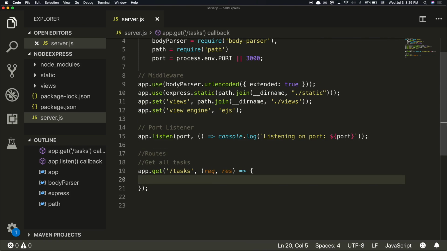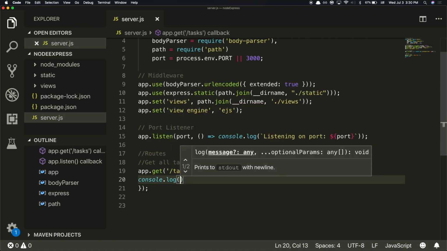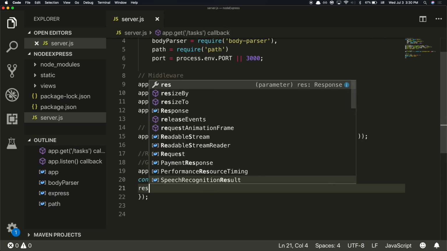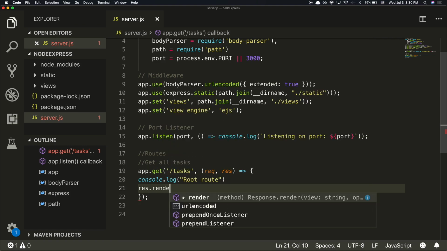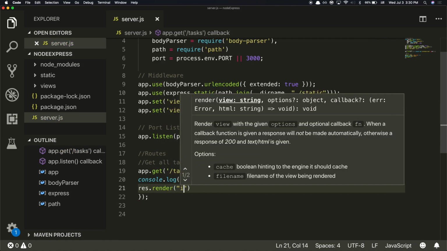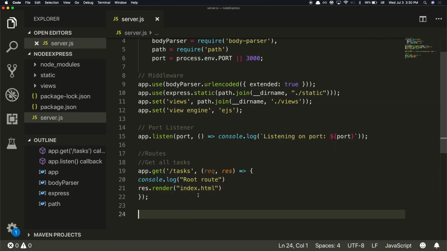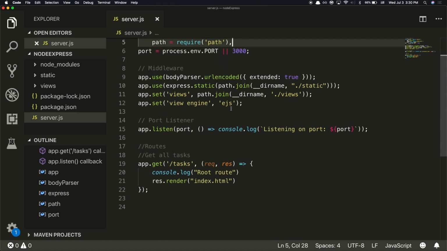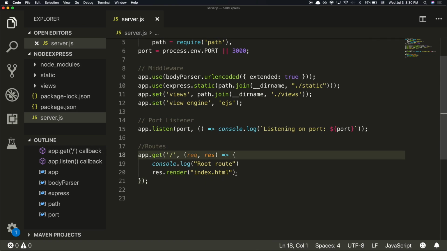Then this first one, we have, and we can even do response.render index.html. What was that? Is that different than a route, a task? Oh, let's do root route. Okay, actually, let me rewrite this one.